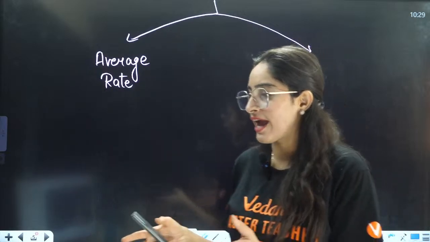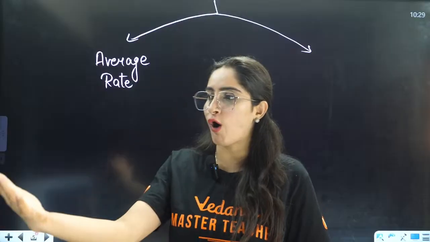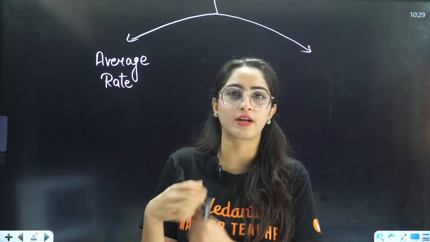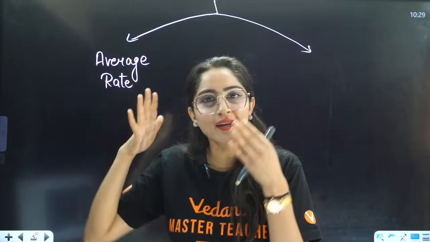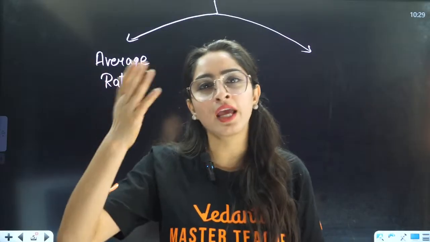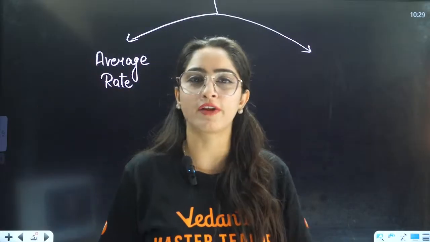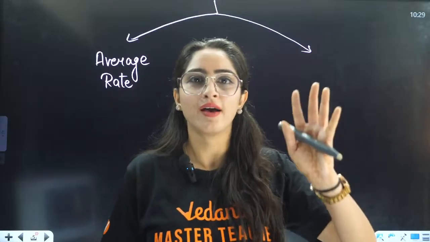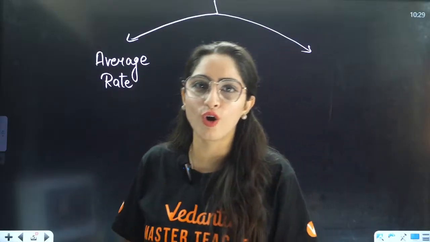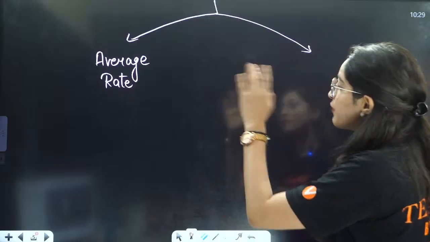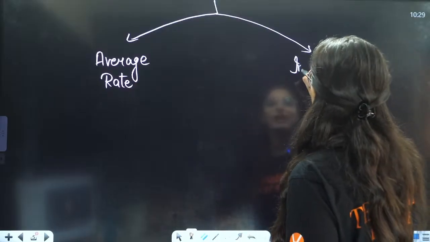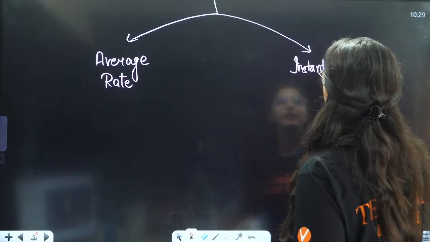You will just get scared of that thing. But in reality, only those 3-4 formulas you will use for differentiation and integration everywhere. The formula of log you will use everywhere. So one is your average rate, the other is your instantaneous rate.